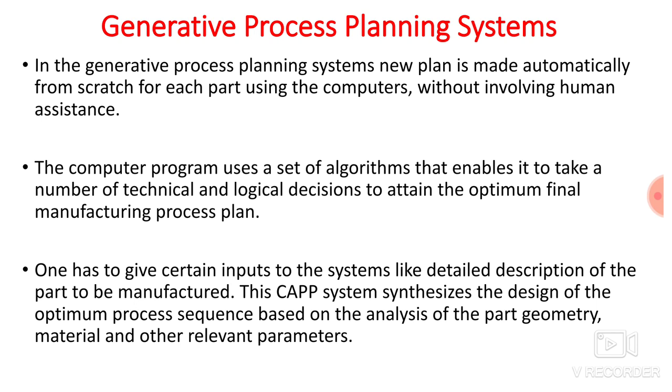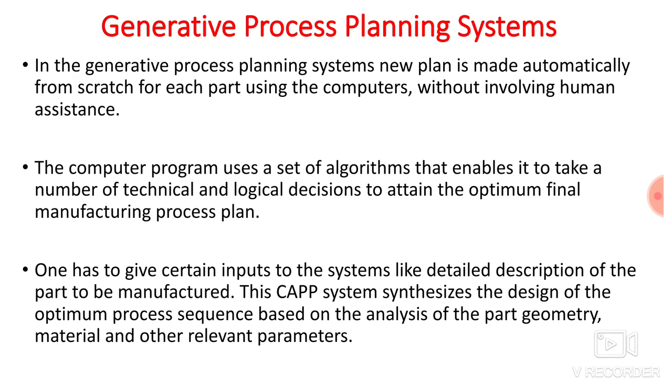Whereas in generative process planning, you need not generate any kind of code. Simply you have to give details of that part to the system. So the process plan is generated from scratch by using computers without involving human assistance. That is the major difference between variant process planning and generative process planning.